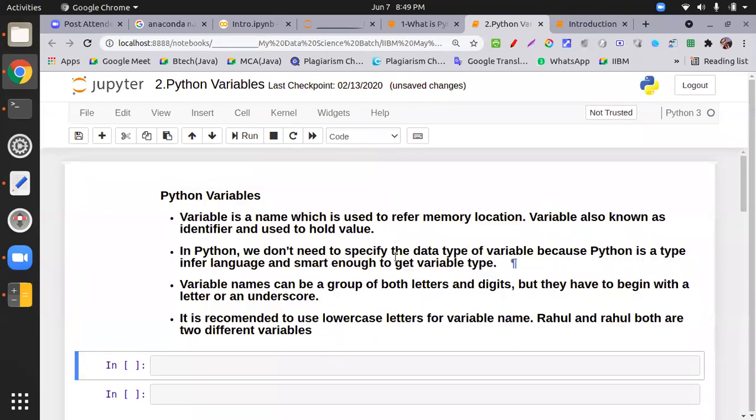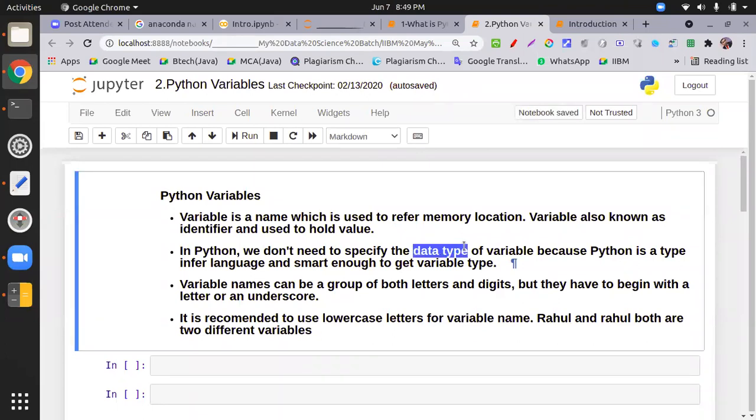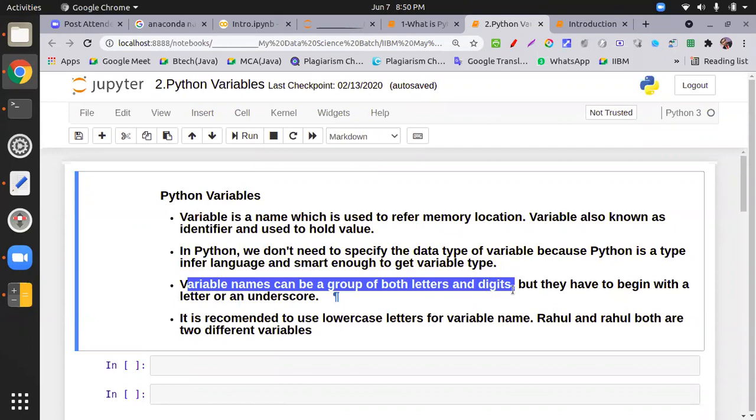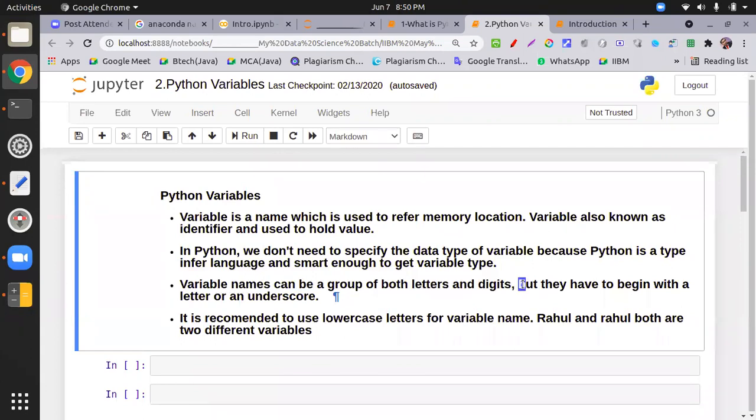Python is intelligent and smart enough to get the type of data, so you don't write int, char, float, string like that. It will automatically judge because Python is a type-inferring language. Variable names can be a group of both letters and digits. Next, don't use your own name or xyz; put a variable name that describes what it is doing. But it must begin with a letter or underscore.